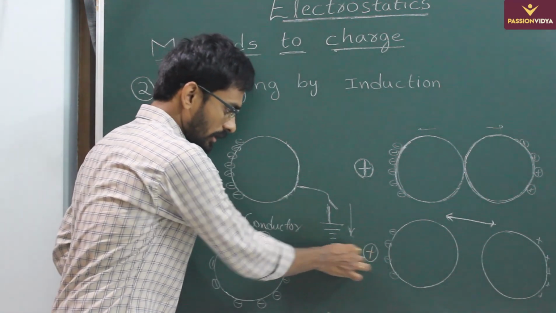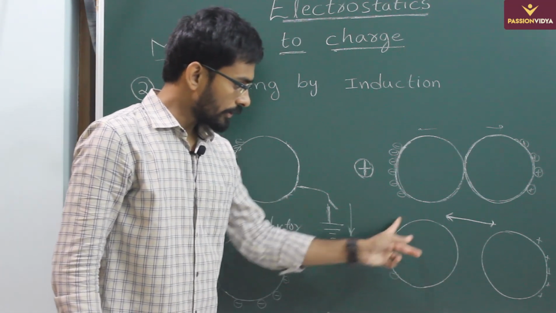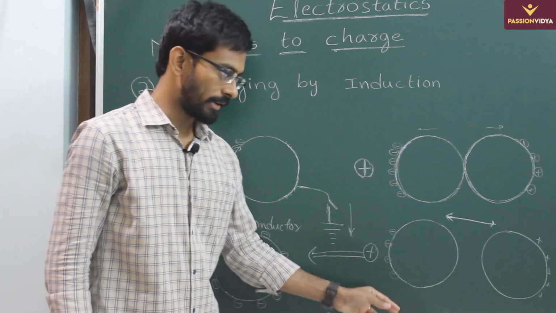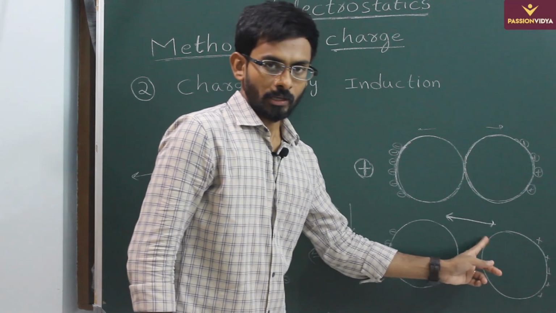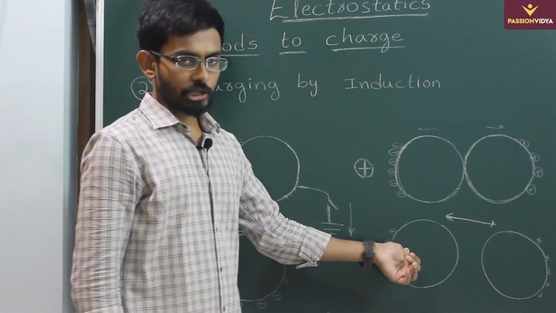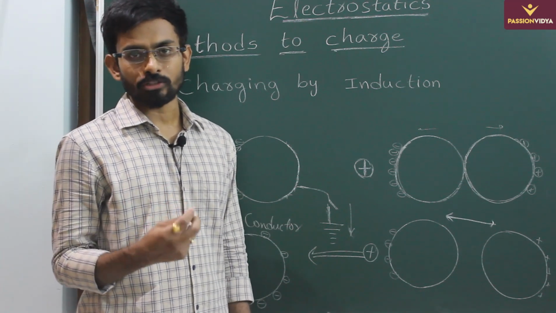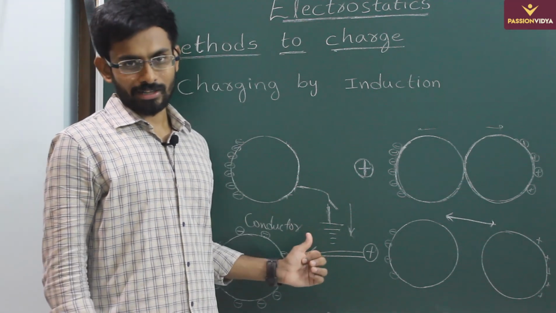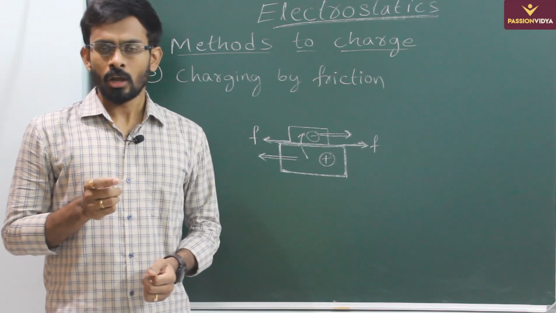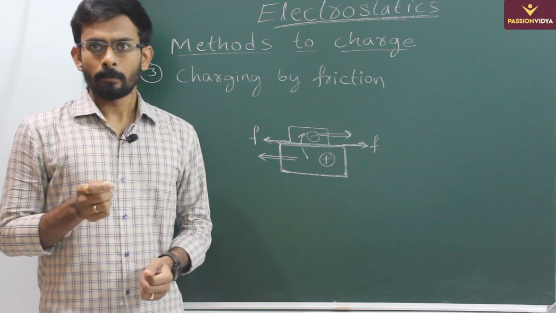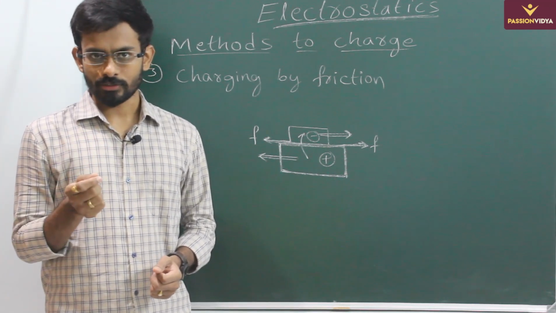Now we will just take away this positive charge. Then this negative charge will be redistributed on this conductor uniformly, and similarly positive charge will be redistributed on it uniformly. So this will become a negatively charged body and this will become a positively charged body. So this is how we can use the concept of induction to charge conductors. In the first two methods of charging, that is by conduction and induction, we can charge only conductors, because transfer of electrons is necessary in these two methods to charge the bodies.